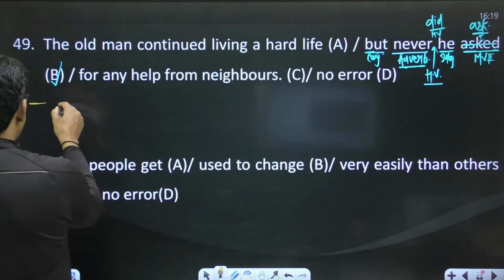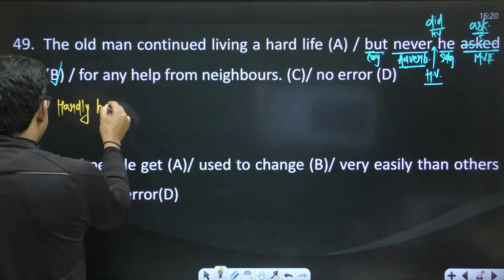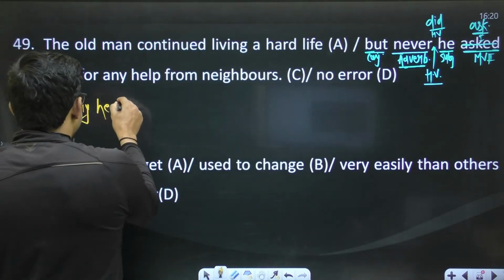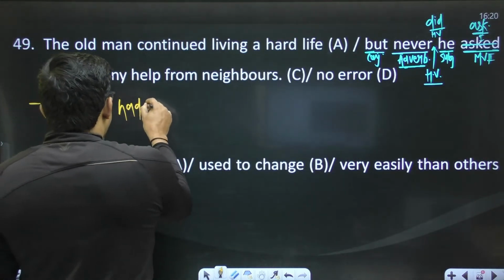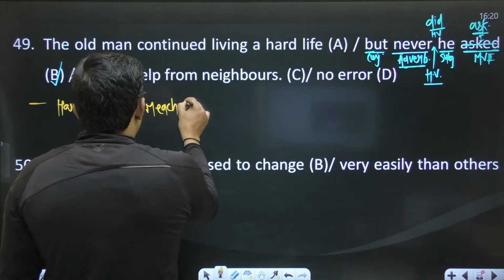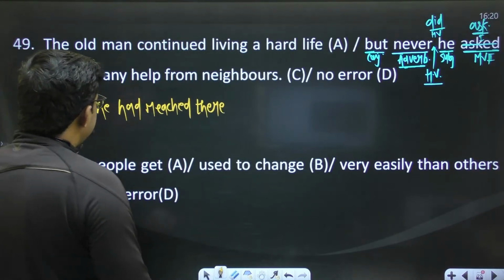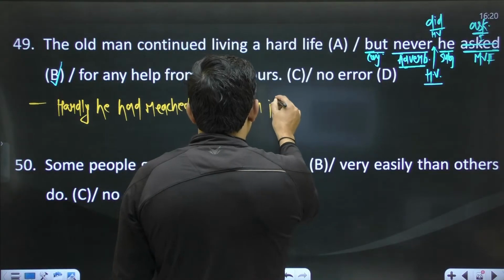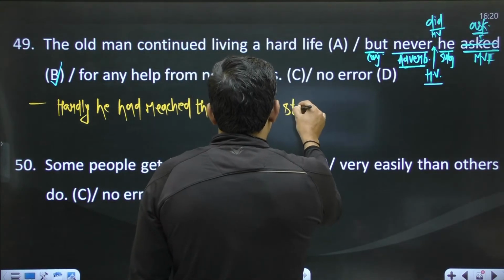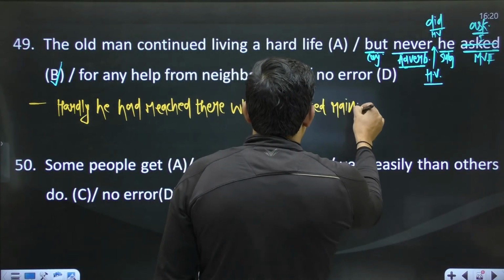If I say a sentence, hardly he had reached there when it started raining.